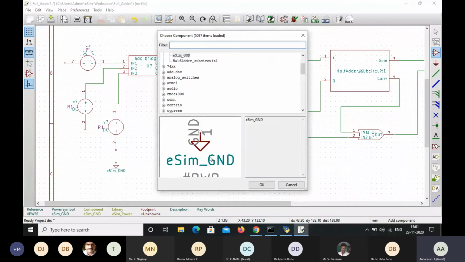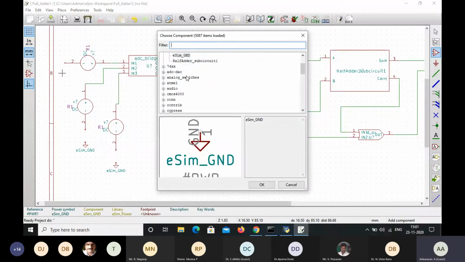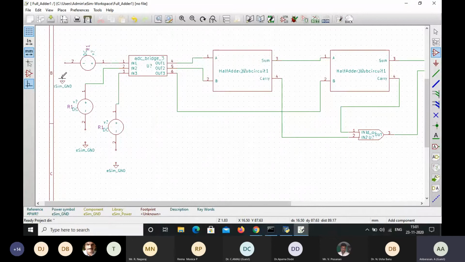So here one thing we have to keep in mind. In this eSIM simulator tool, we cannot directly connect all the components. The components are connected only by using the tracing wire. In some other tools, with either Spice or Tinkercad, we can directly connect this ground with this component. But here we have to use this wire. Again, I'm going to use another ground for the third input. Okay, and then select the wire.